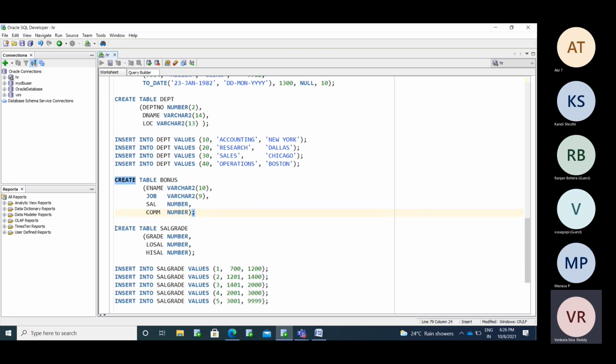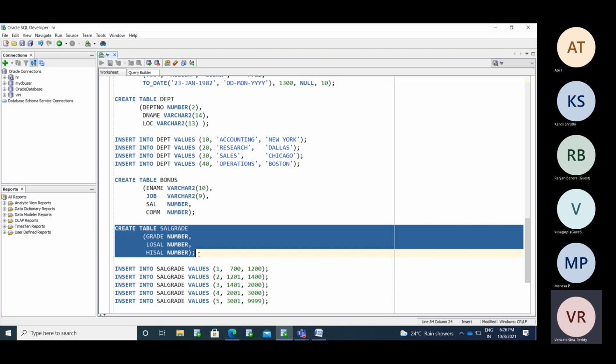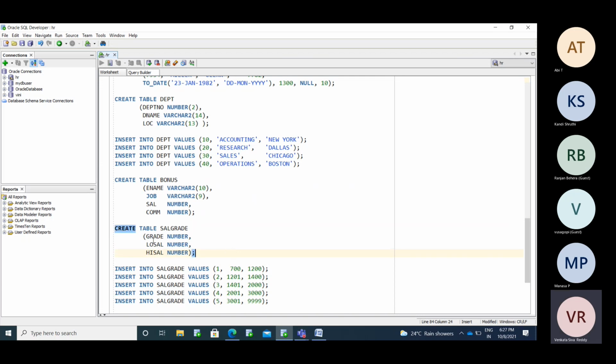Okay, so we have the sal grade table. The sal grade table decides the salary slab based on experience in IT. For each year there is a slab. If you have 5 years of experience, 5 into 2, minimum 10 lakhs should be your current salary. If you have 4 years, 4 into 2, you can expect a minimum of 8 lakhs package. You can expect more also based on company standards, but that is the minimum. So like that, we have grades here.